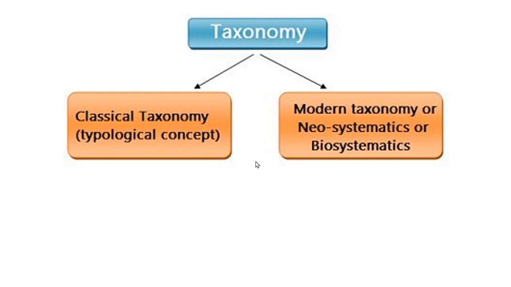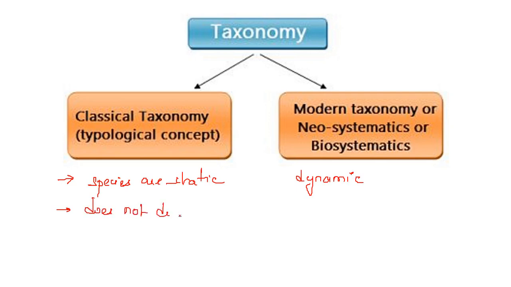Now, taxonomy can be divided into classical taxonomy, which is a typological concept, and modern taxonomy, also called neosystematics or biosystematics. Let's deal with them one by one. In classical taxonomy, the species involved are static, and it does not deal with evolution and interrelationship between organisms.